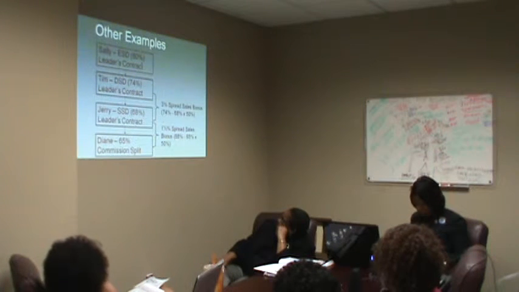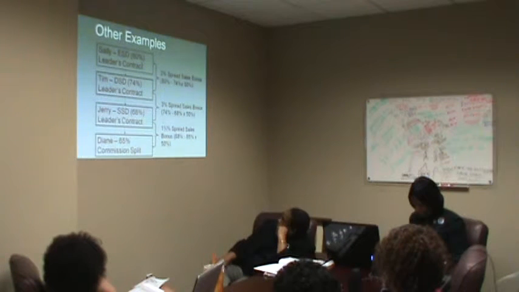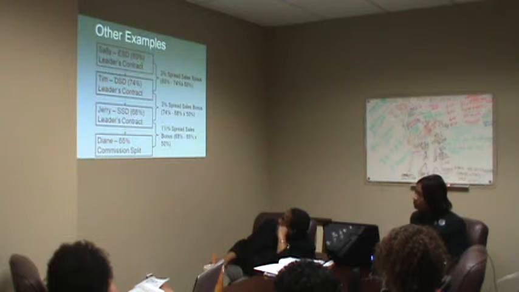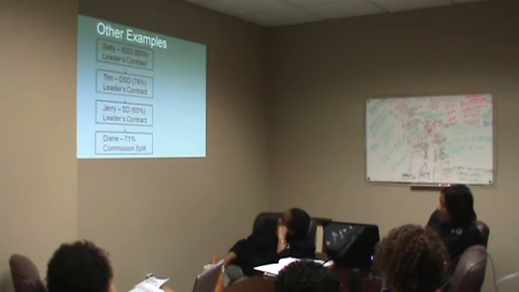Tim gets a 3% spread sales bonus because his leader's contract is 74, Jerry's is 68. Half of that, 6%, is 3%. And Sally likewise earns a 3% spread sales bonus. So that spread sales bonus continues throughout the hierarchy as long as there is a spread.